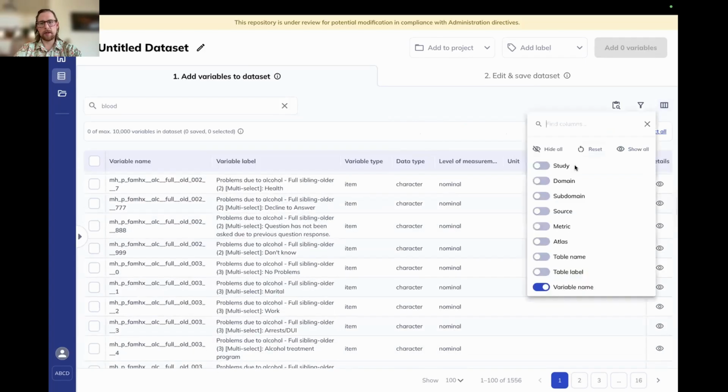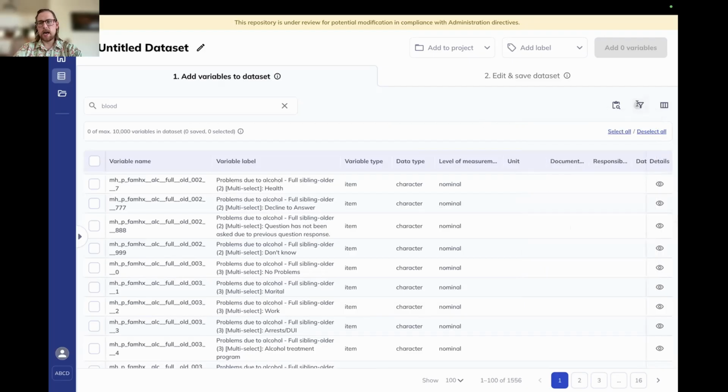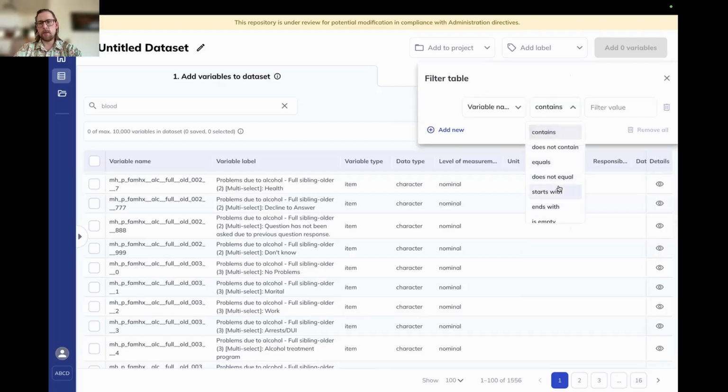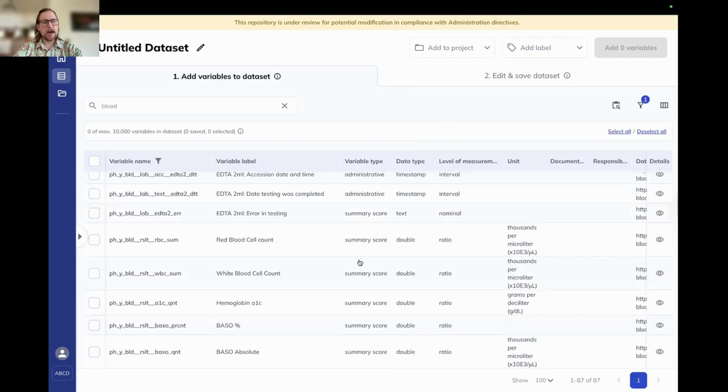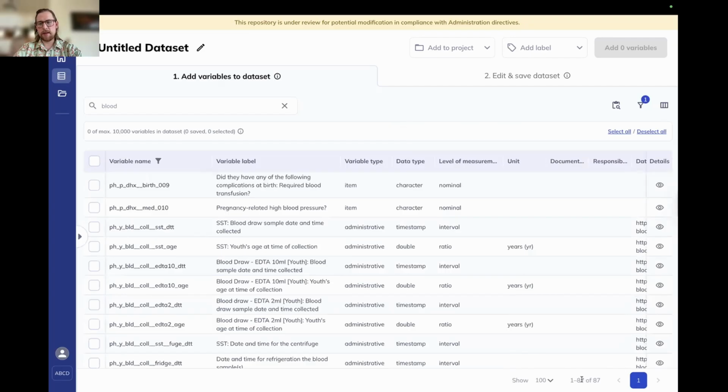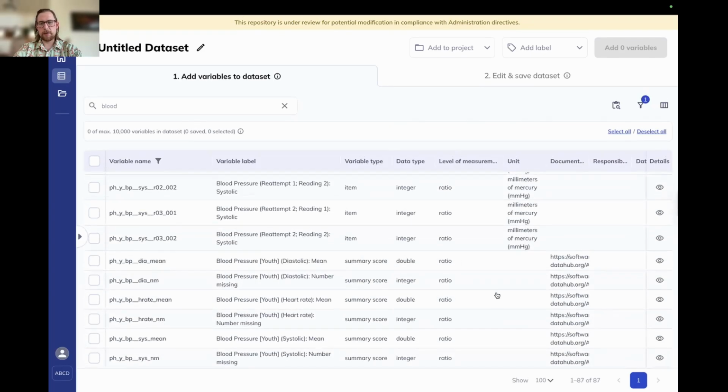That's not quite what I'm looking for. So I'm going to go ahead and search by our variable name and say that our variable name has to start with pH because I know that our blood variables fall within the physical health domain. That then limits us down to 87 variables, which seemed like about the right amount.